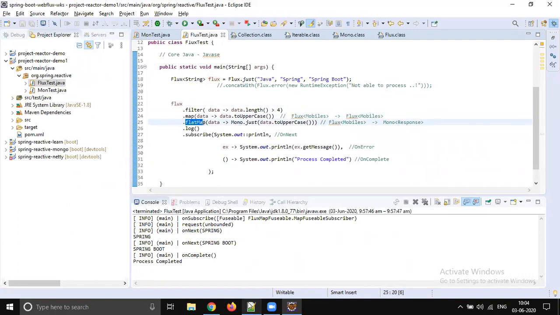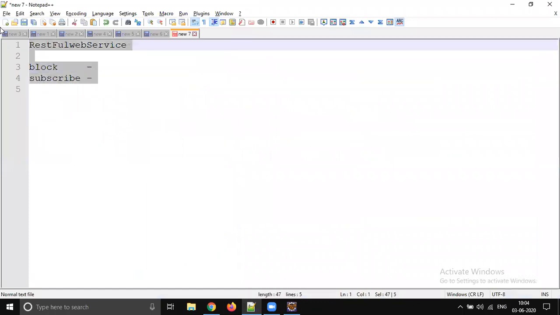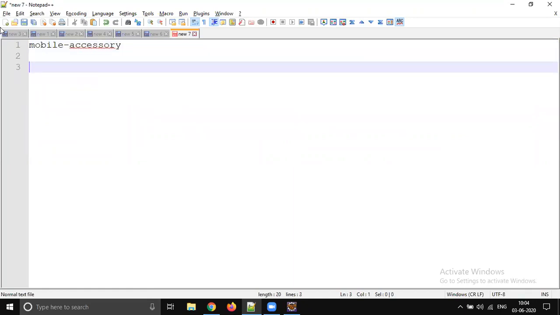We will write two projects, not one, using reactive programming, Spring WebFlux. One is mobile accessories, where we have the database MongoDB. We will connect it to MongoDB and give accessory information. And we thought to write a client program which will make all these calls.